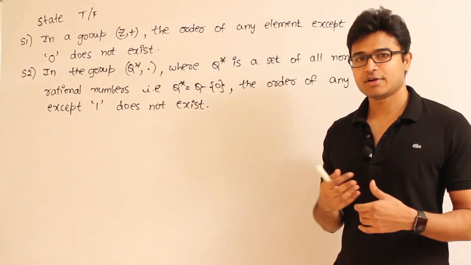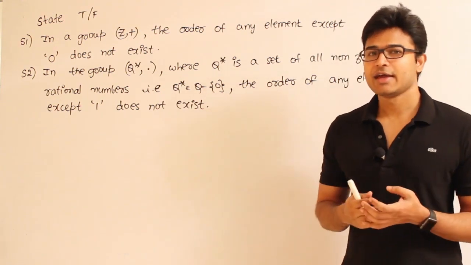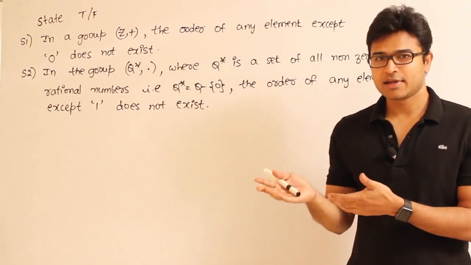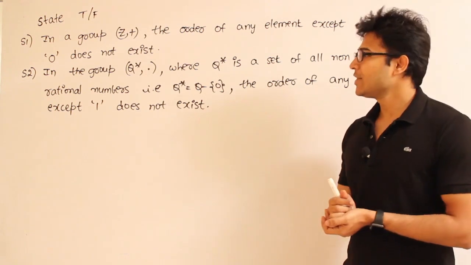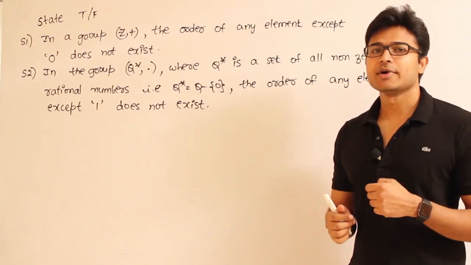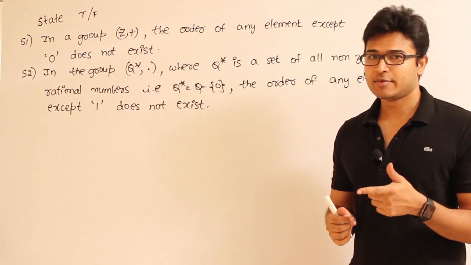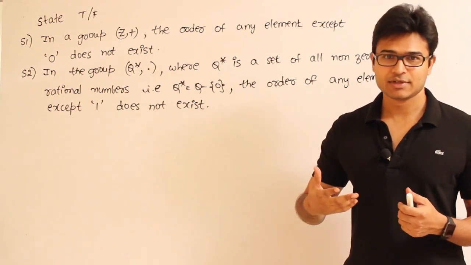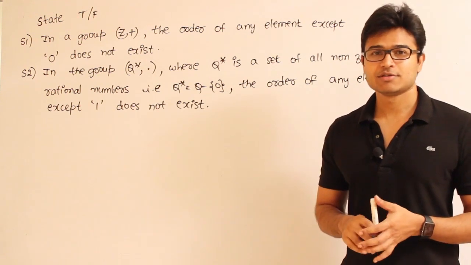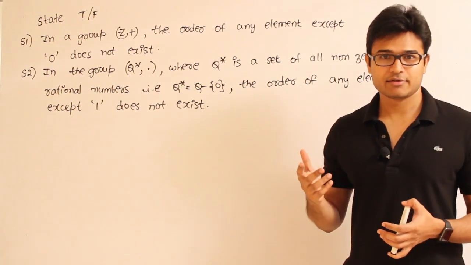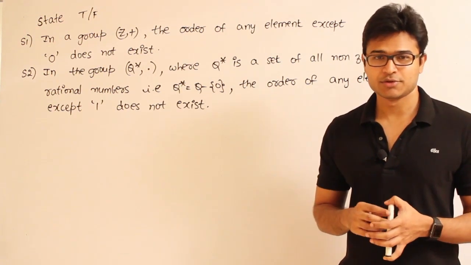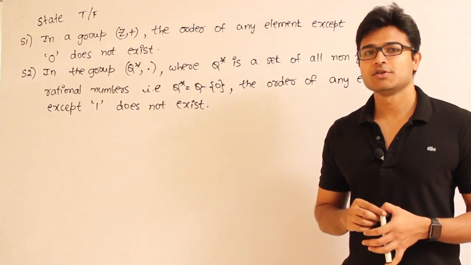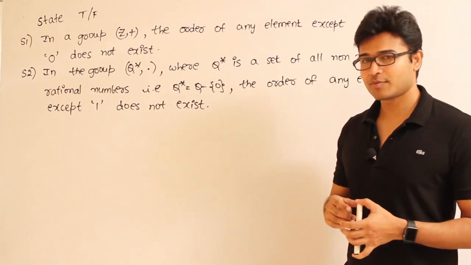Right? Because I just take the identity element and raise it to the power 1 and I get the identity element. But if you take any other element other than 0 and keep on adding it with itself, we will never get 0 because it is not modulo addition. Earlier, whatever finite groups I showed you, their addition was modulo m addition, but here it is normal addition.